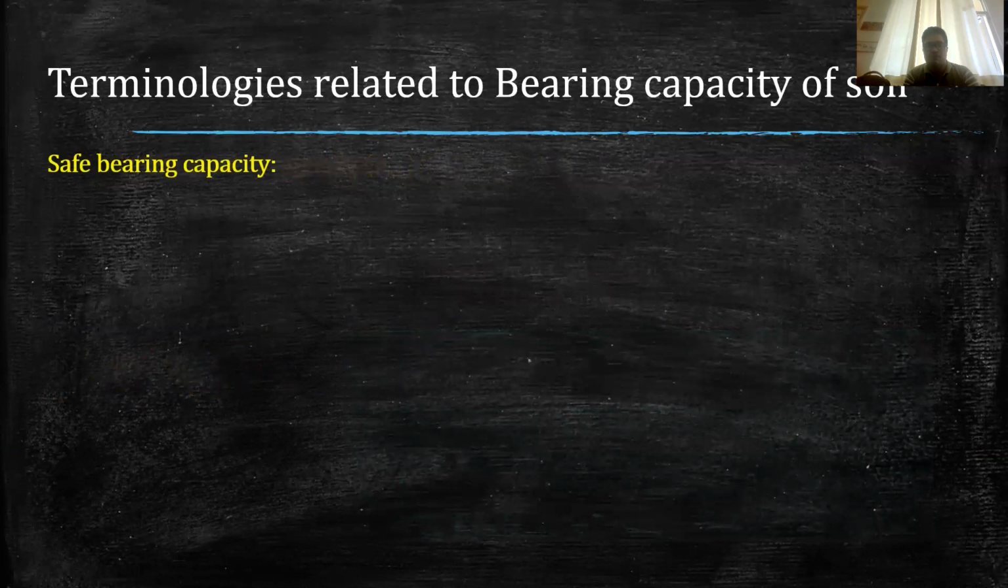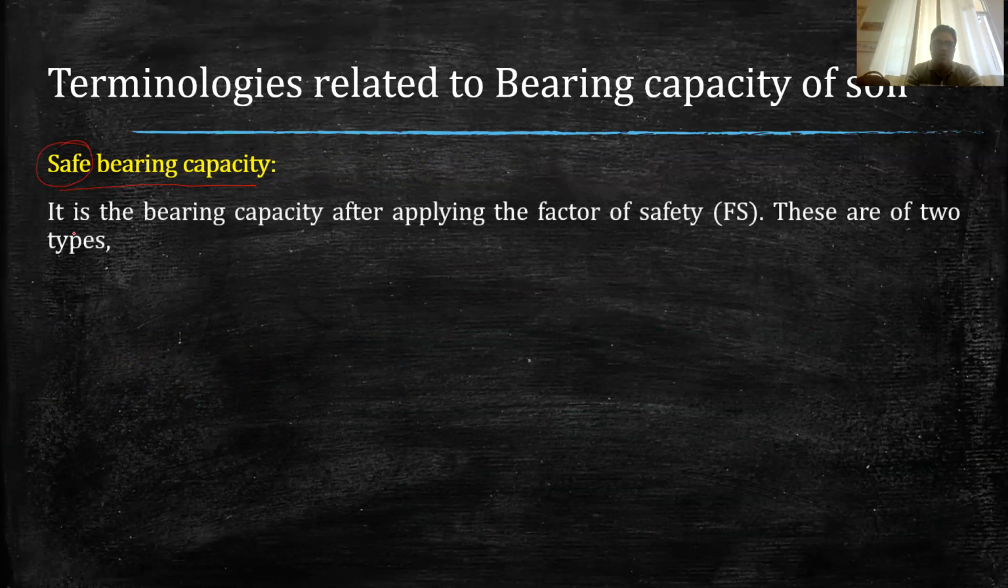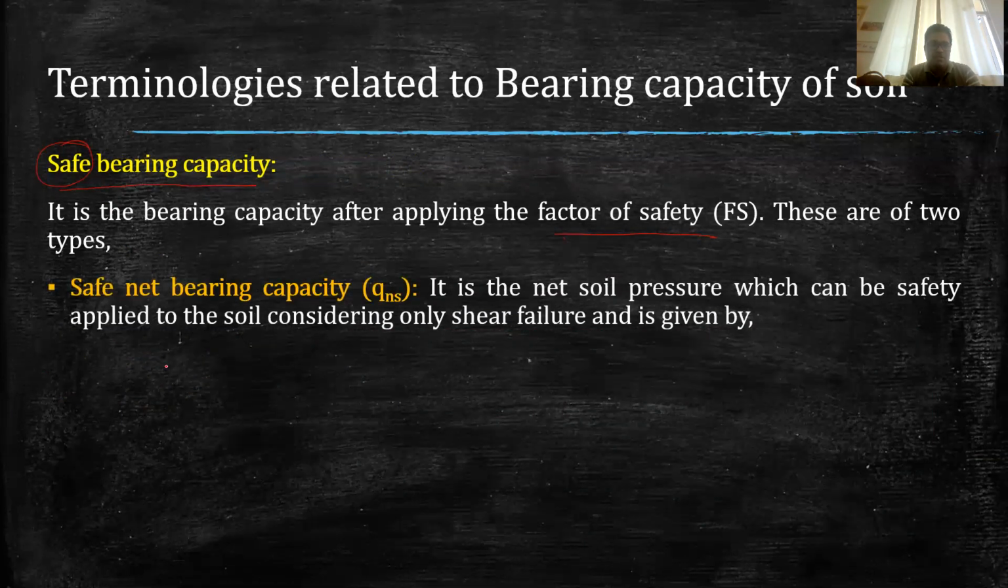Similarly, we have another type of bearing capacity which we generally use in our design, called safe bearing capacity. As the term safe is added, it means we will be using some factor of safety. The bearing capacity which we get after applying the factor of safety is known as safe bearing capacity. And as we have two types of bearing capacity, ultimate and net, based on that we have two types of safe bearing capacity. One is safe net bearing capacity. As the name suggests, in this we apply the safety factor on the net bearing capacity to get the safe net bearing capacity.